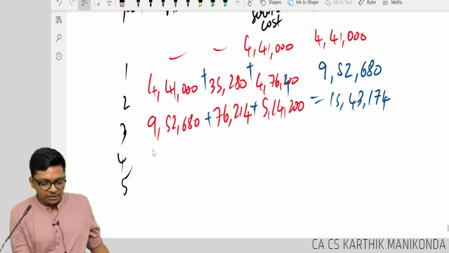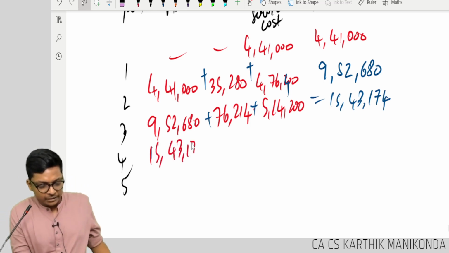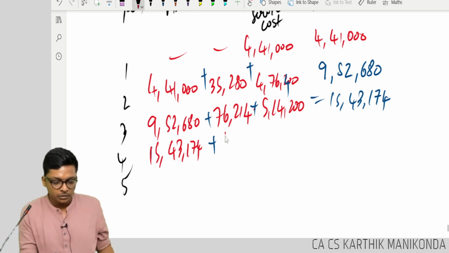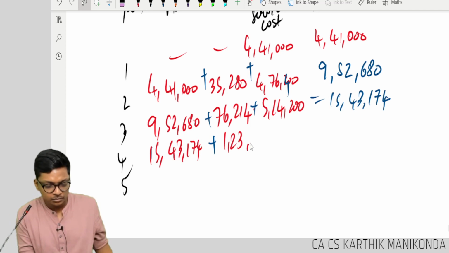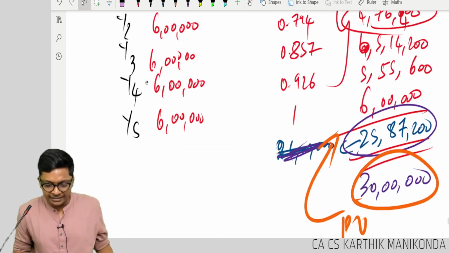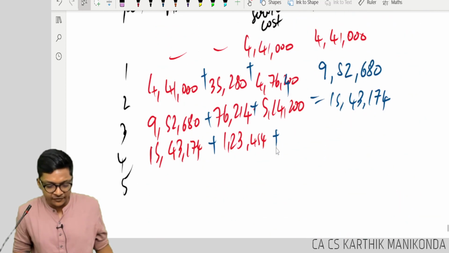Next, fourth year. 15 lakh 43 plus 1 lakh 23,454 plus fourth year says 5 lakh 55.